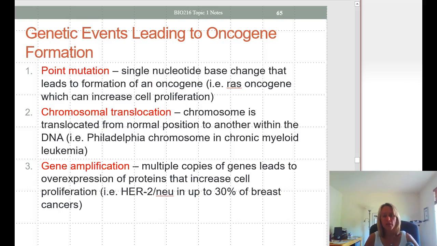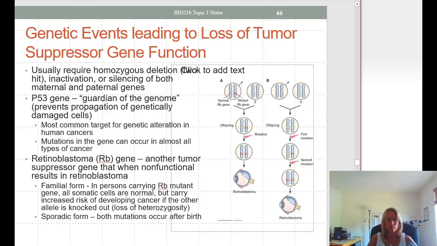Okay, so what are some of the genetic events that can lead to the formation of an oncogene? We can have a point mutation, which is a single nucleotide base change; chromosomal translocation, where a chromosome segment is translocated from a normal position to another position within the DNA; or gene amplification, in which we have multiple copies of genes that can cause overexpression of proteins involved in cell proliferation. Usually these genetic events require homozygous deletion, inactivation, or silencing of both the maternal and the paternal genes.